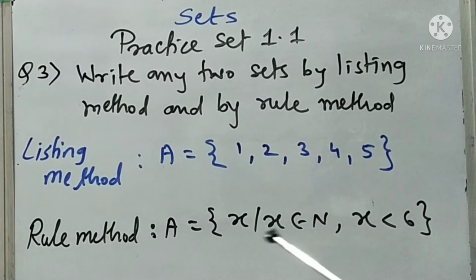So like this, using these symbols we write set A by rule method. So similarly take any other example and try it as your homework, that second example.